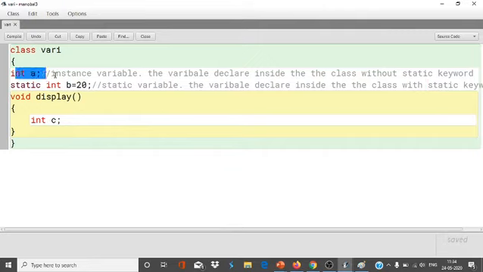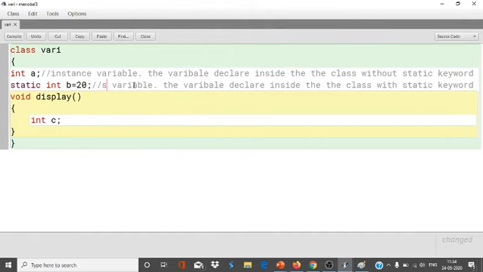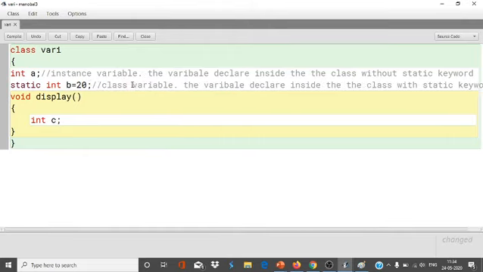Int a is the instance variable, because it is declared inside the class without the static keyword. Static int b is called a static variable or class variable. This is the instance variable. This is the class variable. Class variable means the variable declared inside the class with a static keyword.